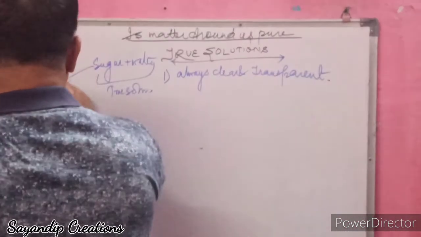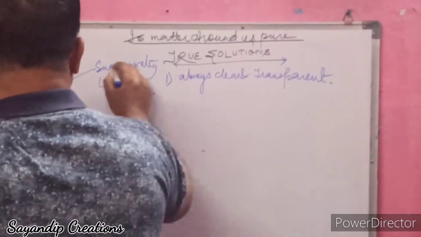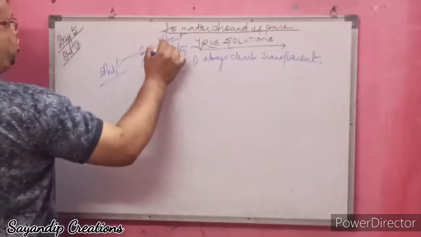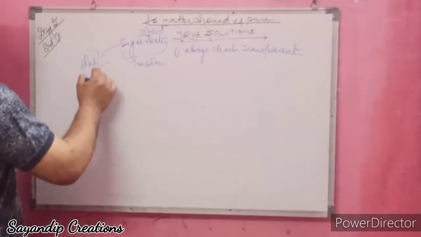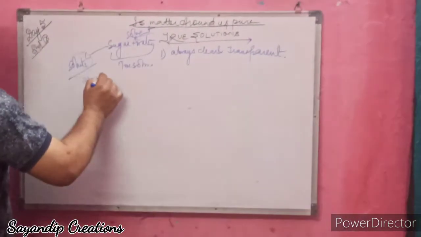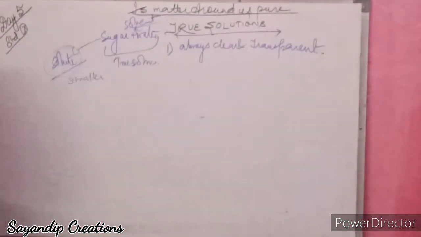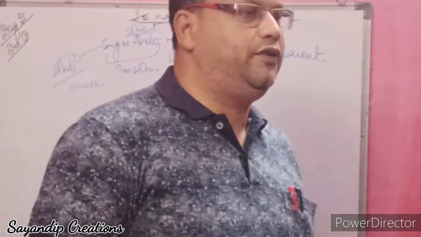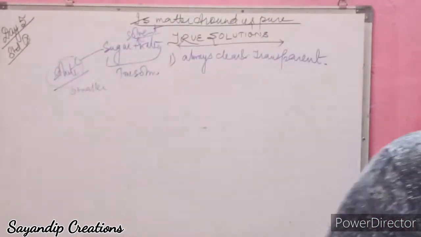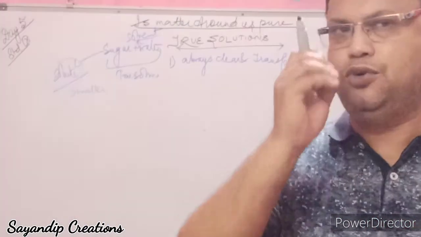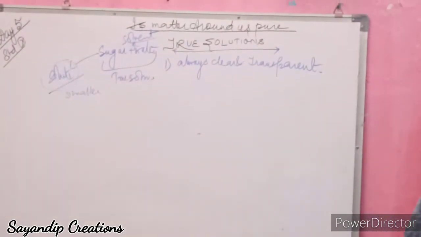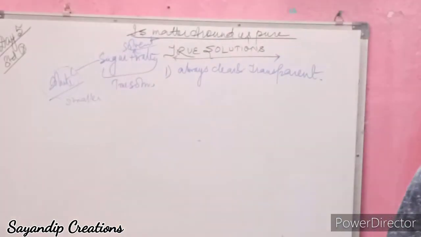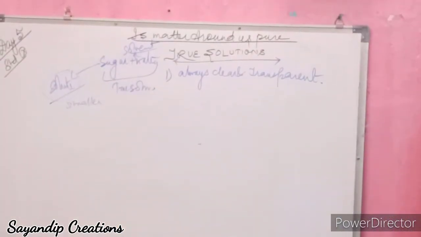In this, sugar is the solute, which is added to the solvent. So solute is in a smaller amount and solvent is in a larger amount. When you stir it, after some time you cannot find out where the sugar is. Unless you taste it, you cannot say it is a sugar solution.